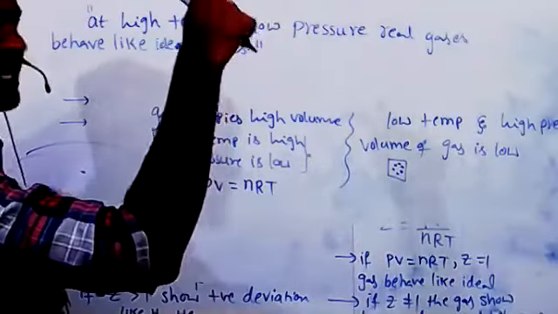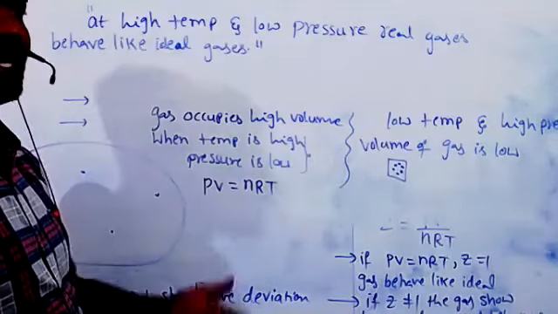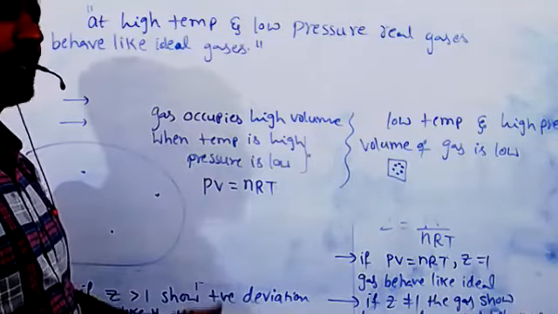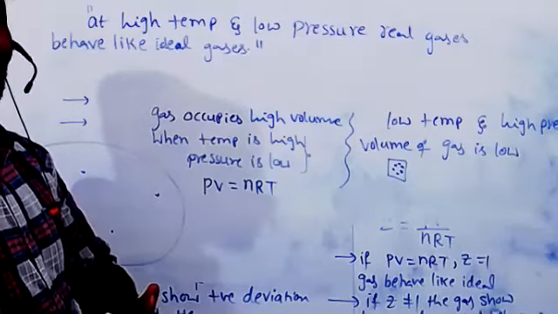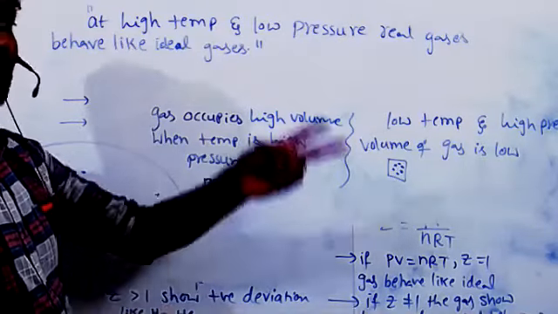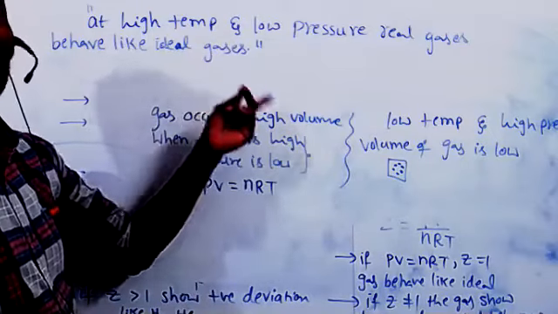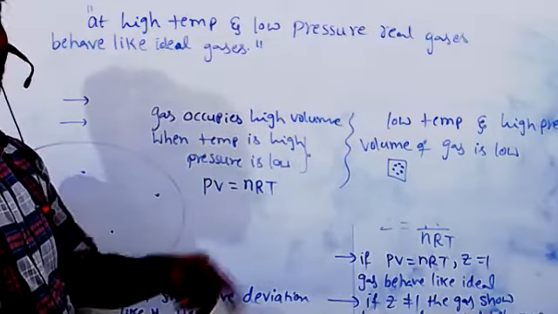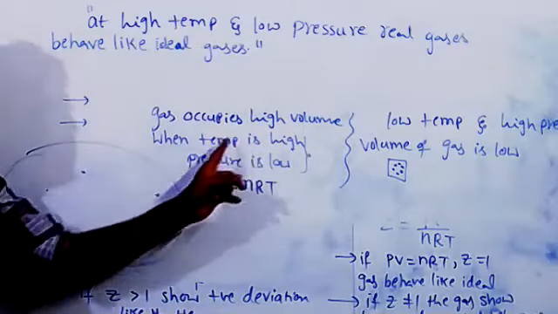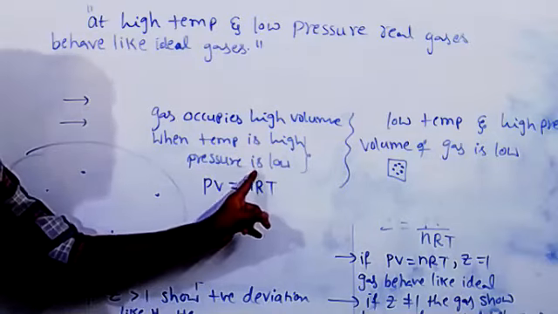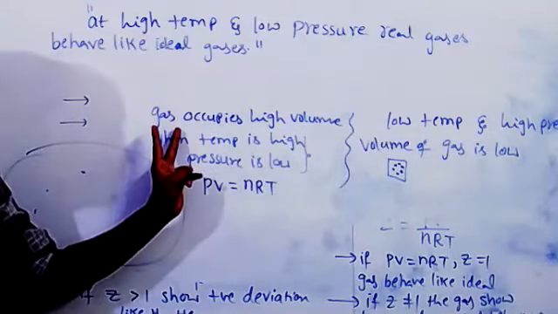In the kinetic theory of gases, at any condition we neglected the volume of a gas, and also neglected the attractive or repulsive forces between the gas molecules. Because of these two wrong assumptions, gases show deviation from ideal behavior. Those two assumptions are correct at high temperature and low pressure.